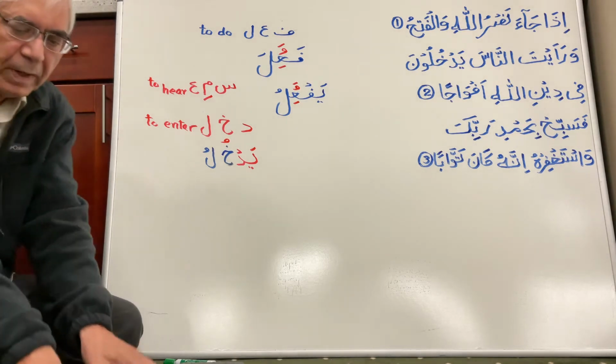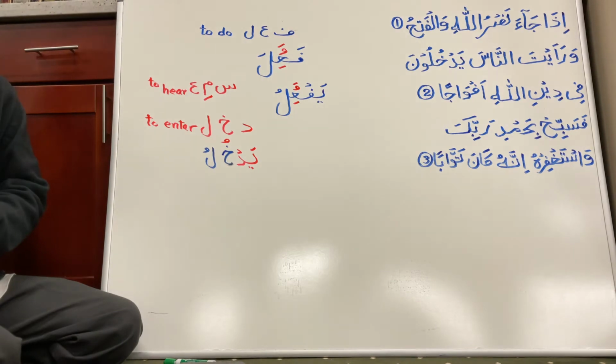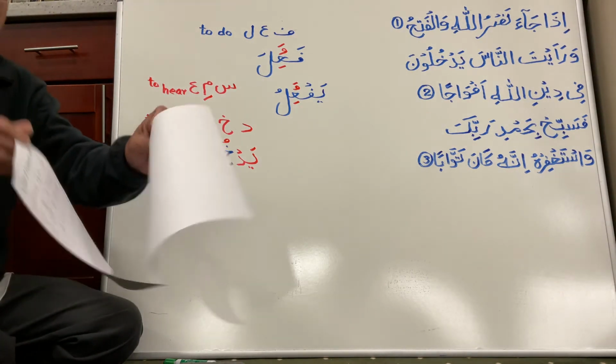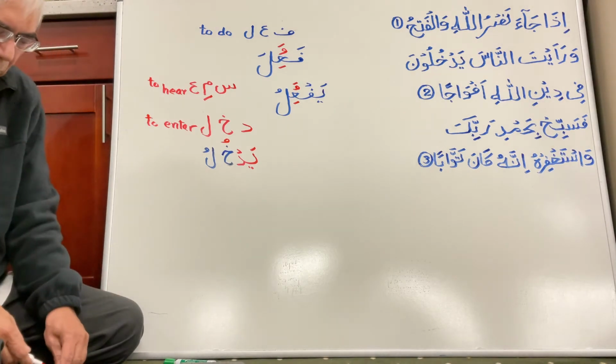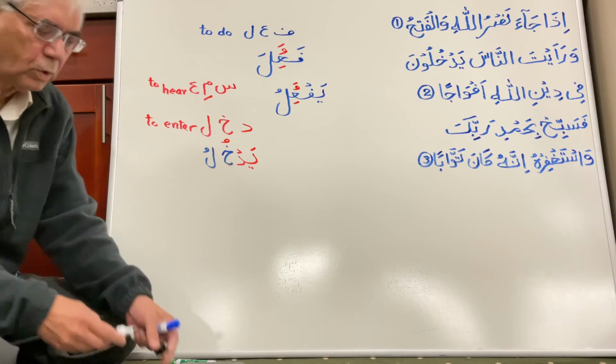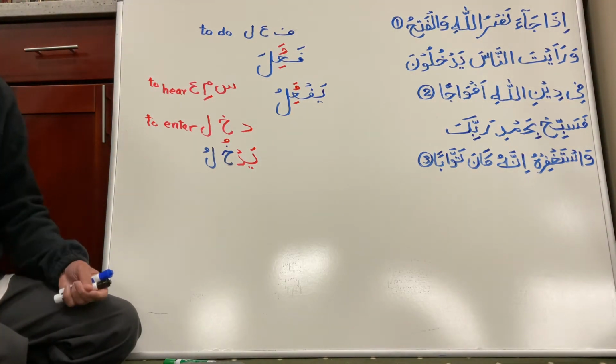On the second page here, I have listed all the examples. You can take a look at that for each combination of these three. Okay, but this is very important to remember. The only way you will learn this is you have to look in the dictionary which three letters are carrying the middle zair, zabar, or pesh.